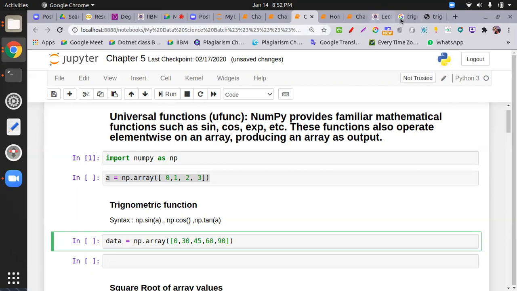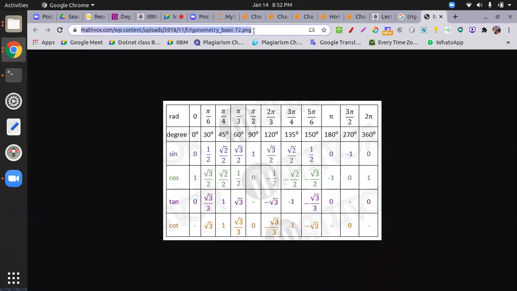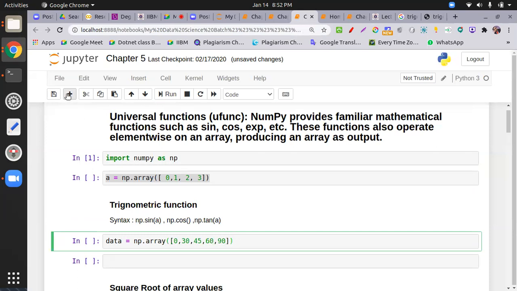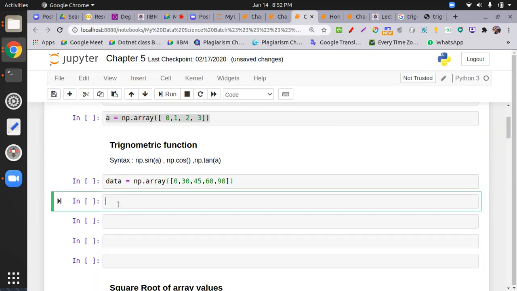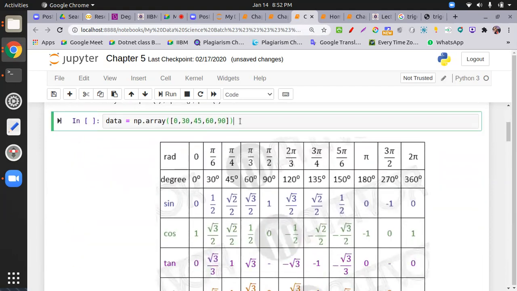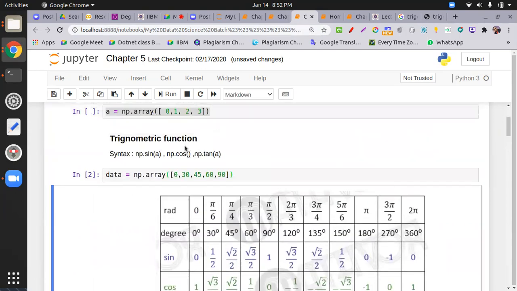Better I take this URL and embed it in my picture because you guys get this in the PDF. That's better. All right, so this is my data, this is my numpy array in data.